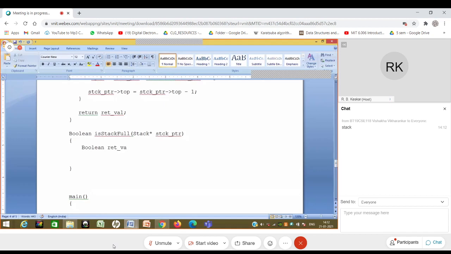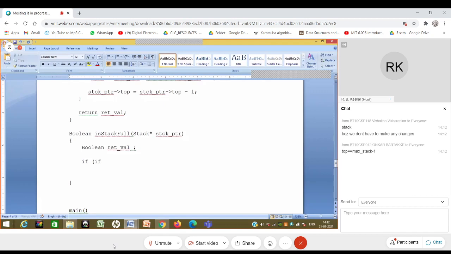So let me write Boolean ret_val. The return value is Boolean, and depending on the value of top, when is the stack full? Typically I know that the stack is full when top is equal to, since we started with top equal to -1, max stack -1.